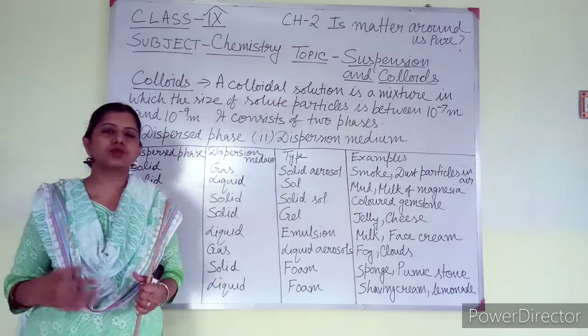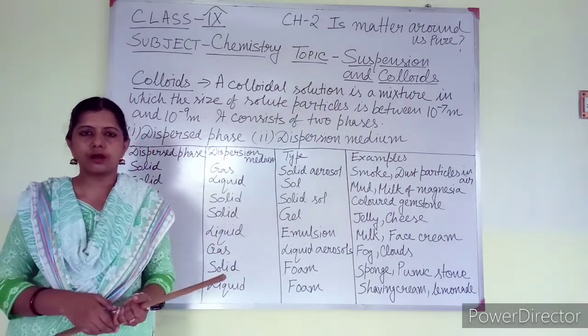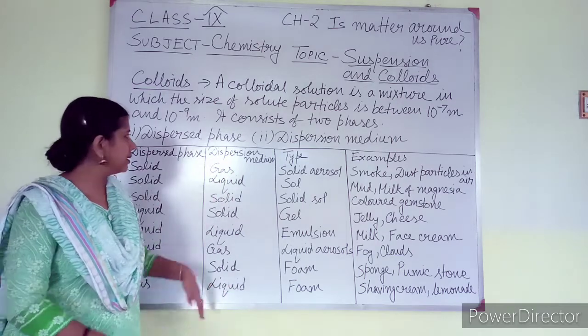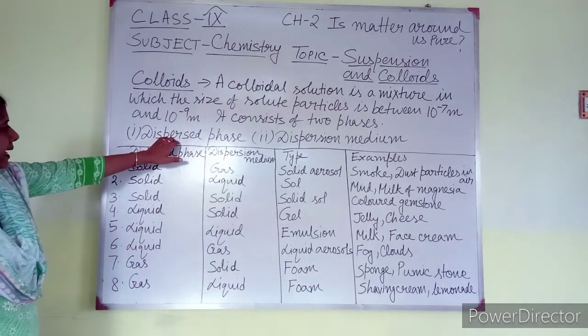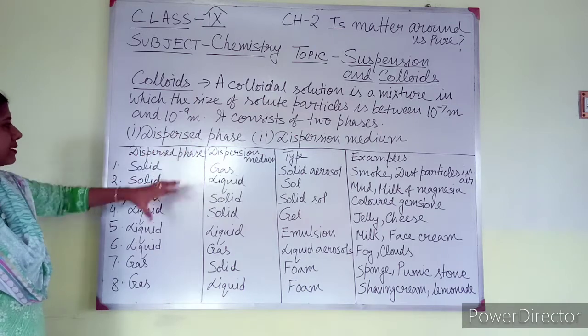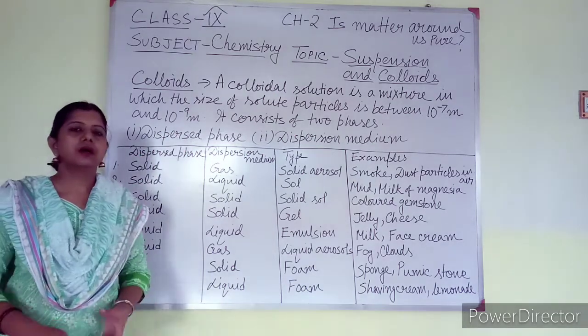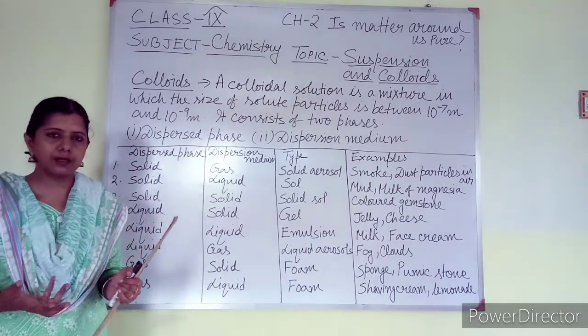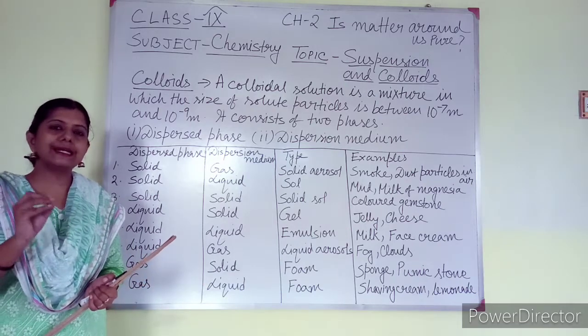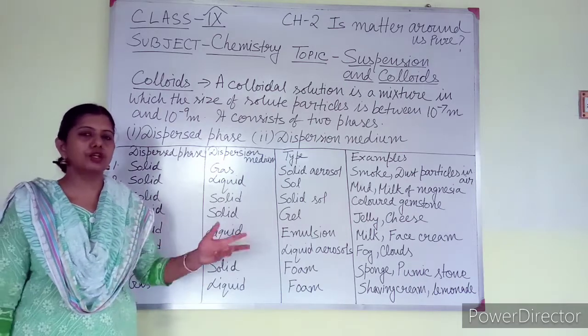As in case of true solution, solute and solvent you have learned. Similarly, dispersed phase means the physical state of a matter which is present in small amount. That means solute.